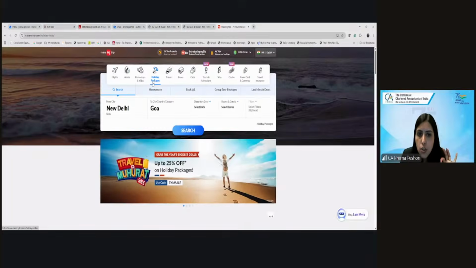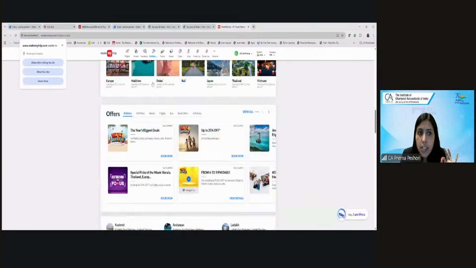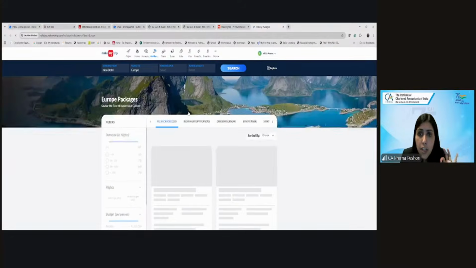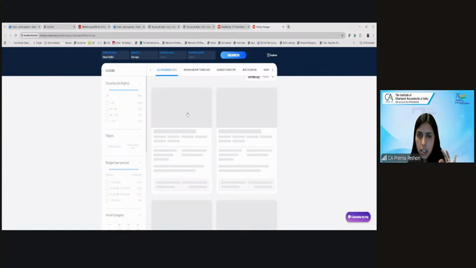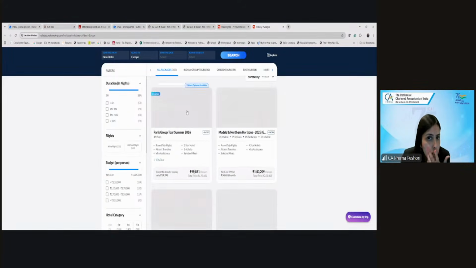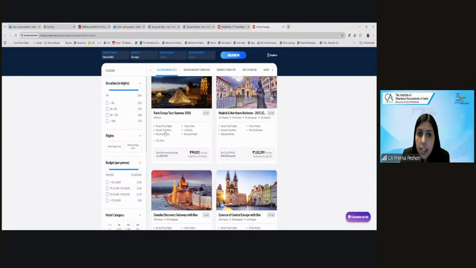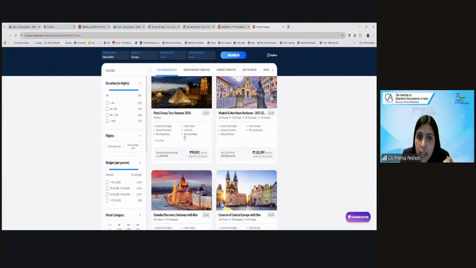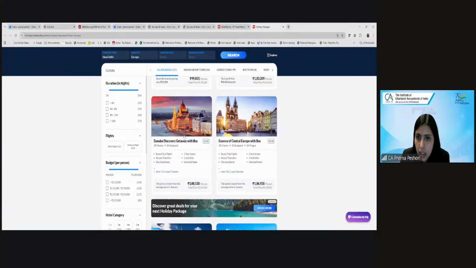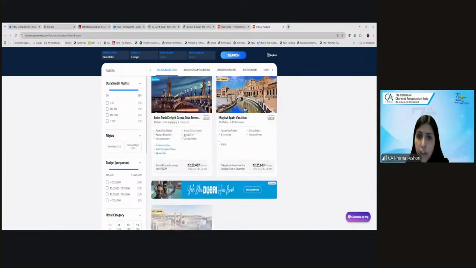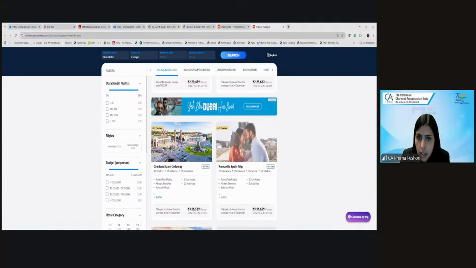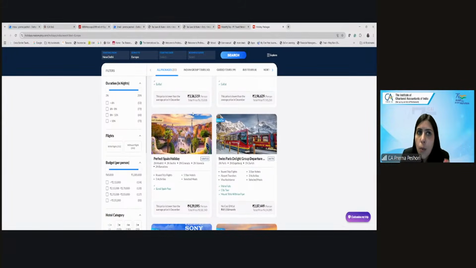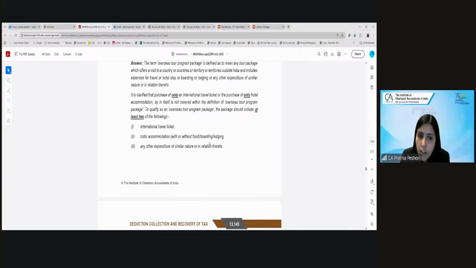This holiday package which is there, which is covering, let's say I'm going to Europe, which is covering everything. If you look at this kind of package, let's say this Paris group tour, it covers the round trip flights, it covers the hotel, it covers the activity, visa assistance and the meal. Or even if it doesn't cover the flight, but it's a combined package. So this is what is covered under the overseas tour program. Are we clear?